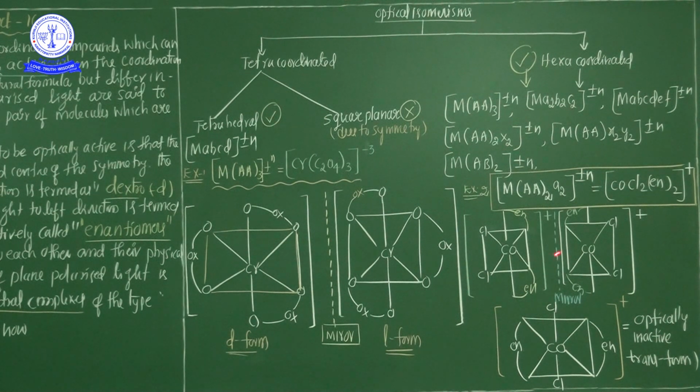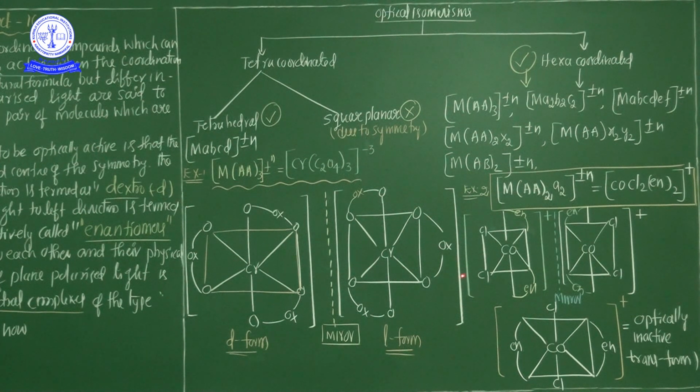Okay? Now in this session I have successfully completed the entire optical isomerism. You try to draw the remaining complex types of structures. See your textbook, any reference textbook, where different types of optical isomerism are available.